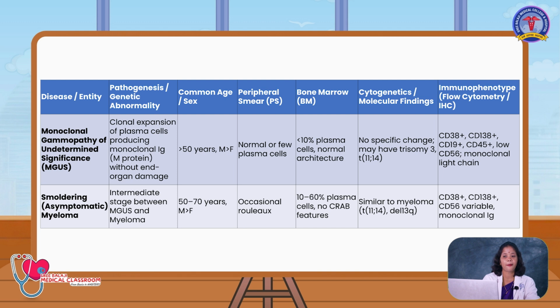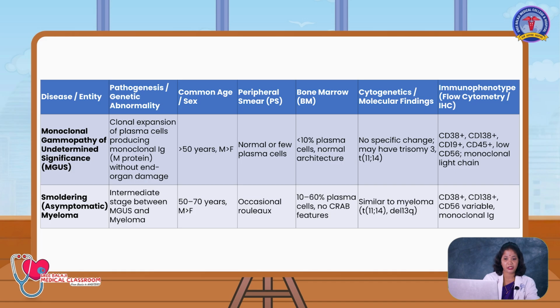It occurs due to the clonal expansion of plasma cells producing monoclonal IgG M protein without end organ damage. It occurs more commonly in the above 50 years of age group. Male is affected more, and normal or few plasma cells will be noted in the peripheral smear. Bone marrow shows plasma cells and the normal architecture will be there, but it will be effaced with malignant plasma cells. In cytogenetic study, you will be having trisomy 3 and translocation of 11 and 14 will be elicited, and immunophenotyping CD38, CD138 will be highly positive.